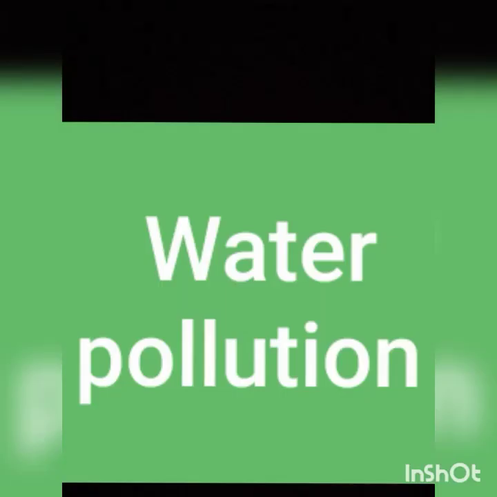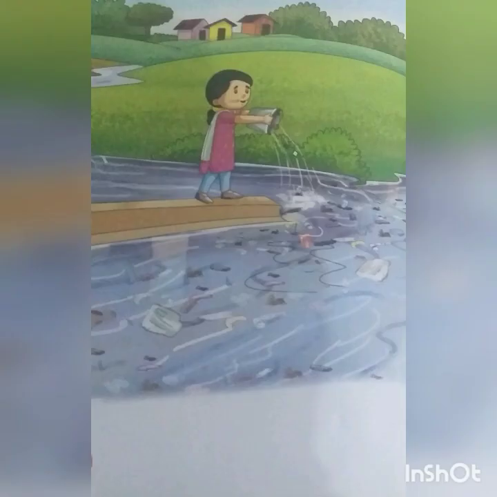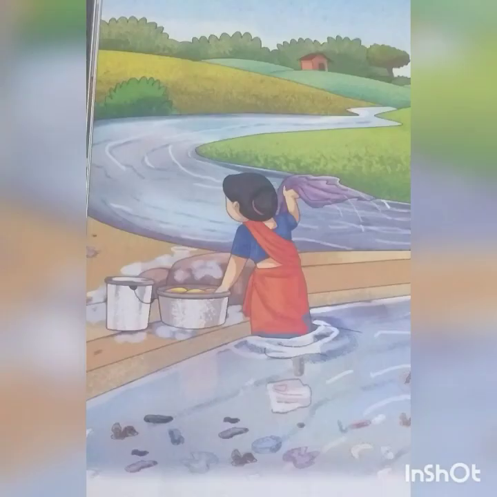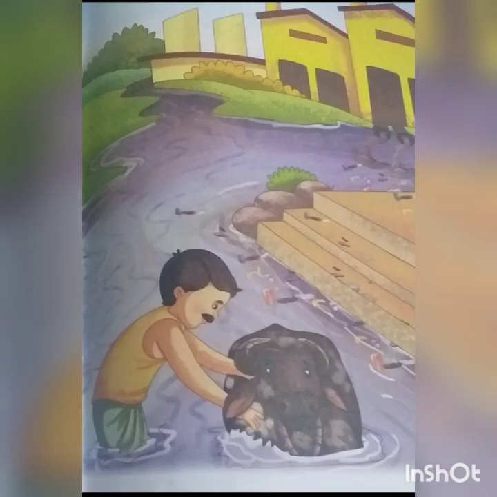Now we will discuss about water pollution. Water is made impure by waste product thrown into the rivers from homes and factories, washing of clothes in the water bodies, and bathing animals in the water.